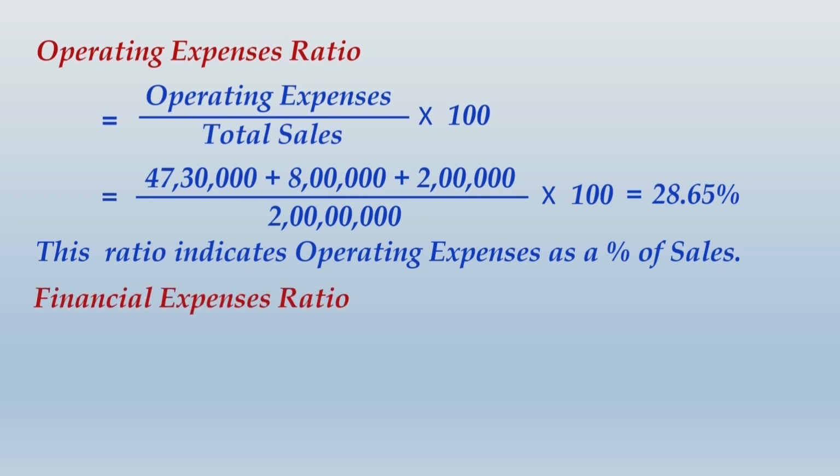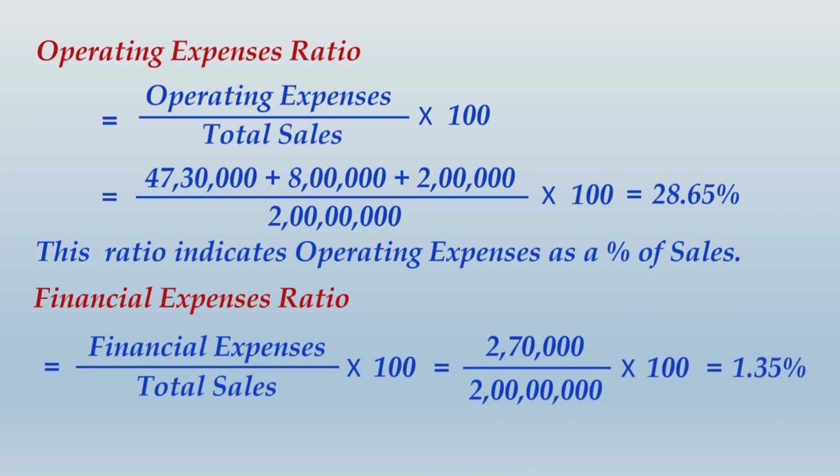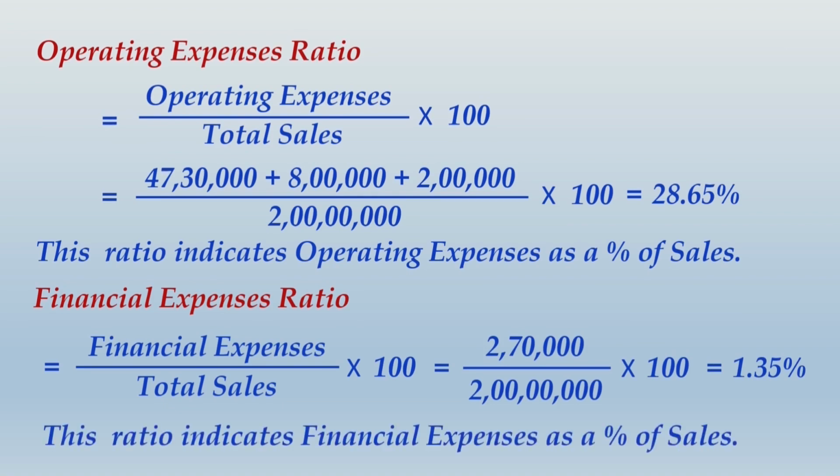The next ratio that we should learn is financial expenses ratio, and that will be financial expenses divided by sales. Financial expenses typically means all your interest expenses. So interest expenses will be a very small amount as compared to your total sales. So this ratio comes to just 1.35%. This ratio indicates financial expenses as a percentage of sales.